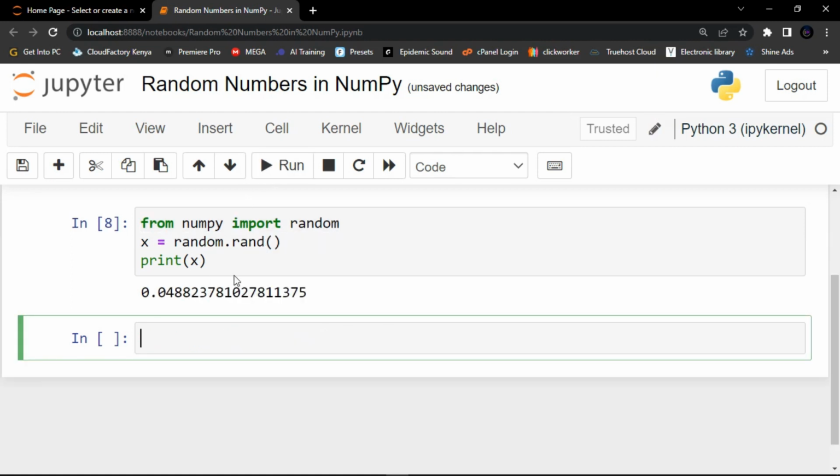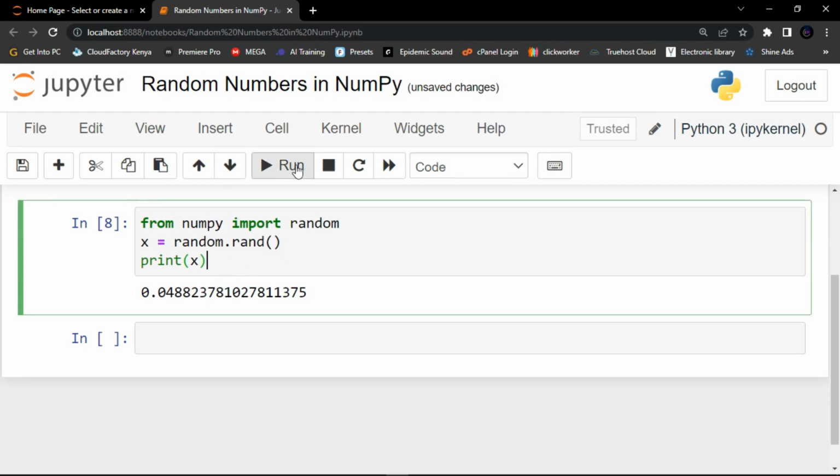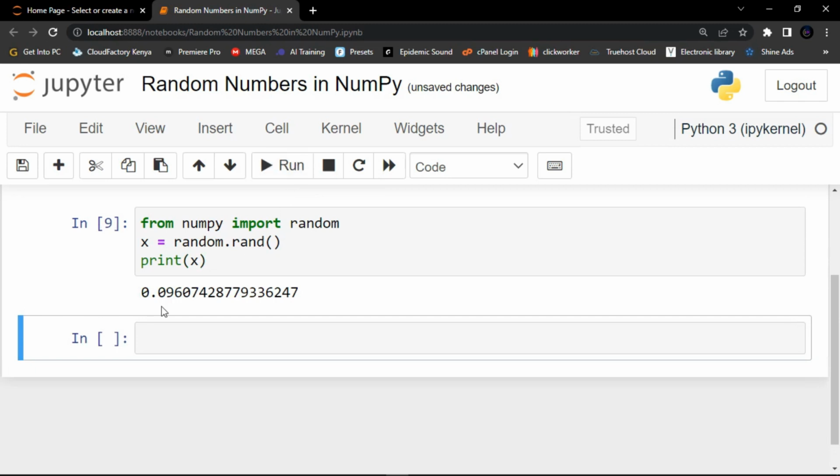Guys, you can see that it has just generated a random number in the range of 0 to 1. When you click again, you can see that it generates also another random number. So guys, basically this is how you can generate a random float.